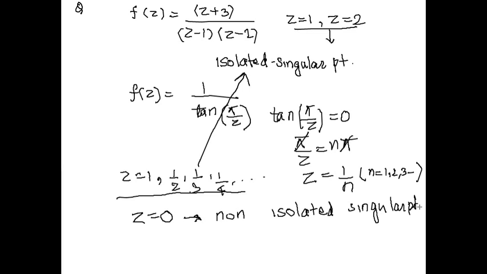Clear? So these are some examples of zeros, or we can say singularity. Next we go to the types of singularity. There are different types of singularity. Because different types of singular points have different names. So first is singular points. Second, some singularity is called poles. So which kind of singular point is called poles? Another is the residue. So what kind of singularity is called residue? First type of singularity is the removable singularity.